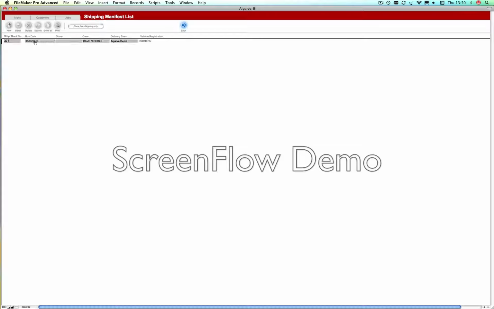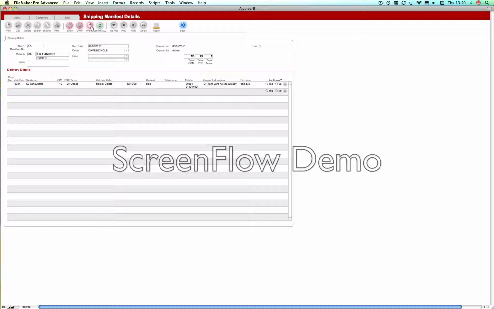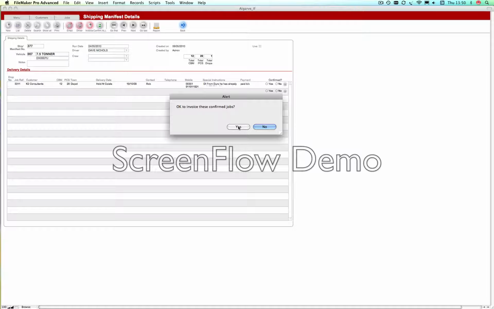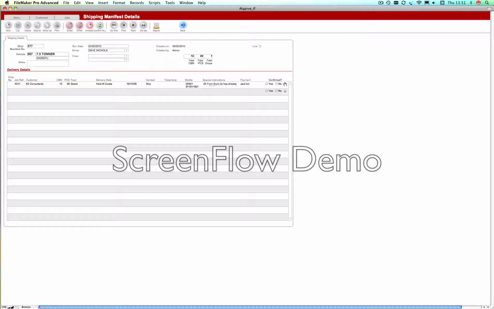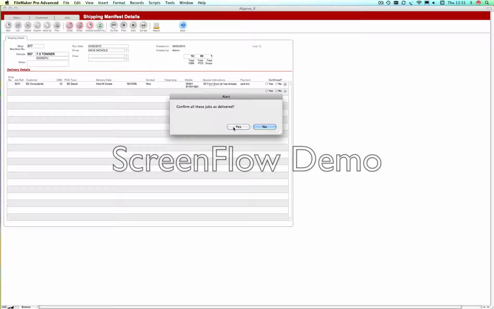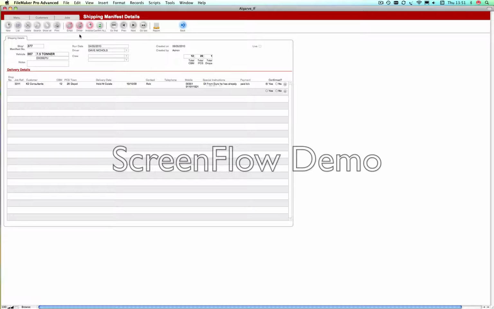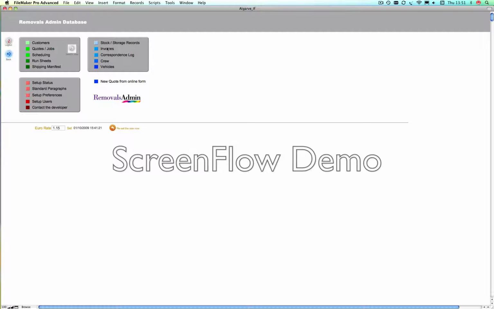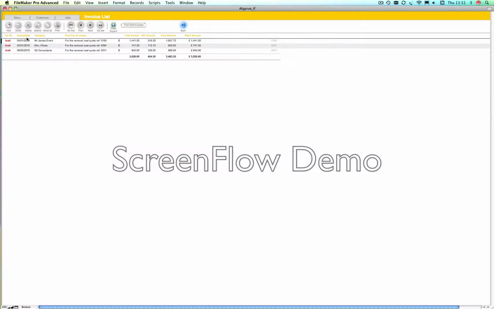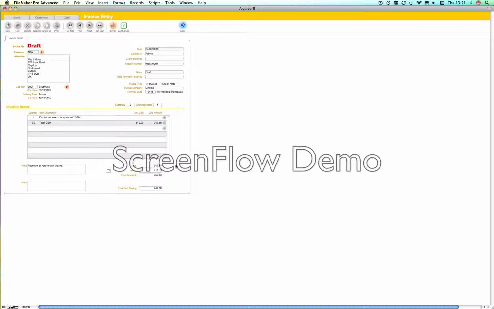The shipping manifests are the place that the jobs can be invoiced from. So once everything has been shipped, you can click on invoice and you can say yes to confirm all of these jobs. Oh, we confirm them all first, sorry, that's my mistake, and then we click invoice these jobs. What will happen then is, from the main menu we can go to the invoice list and we can find the draft invoices, and those that we've just created, you'll see that the invoice has been prepared for them. At which point you can then authorise the invoice, and this clears it ready for exporting.